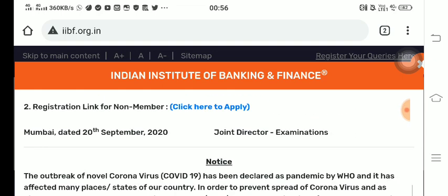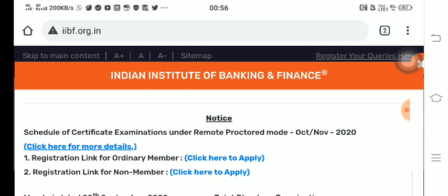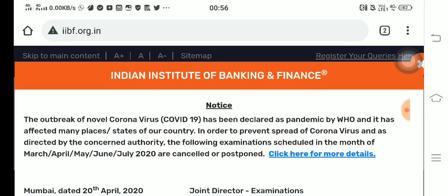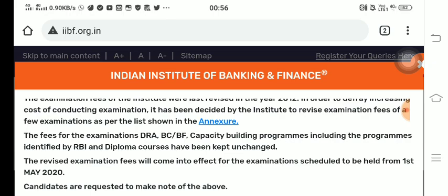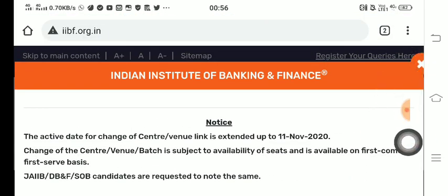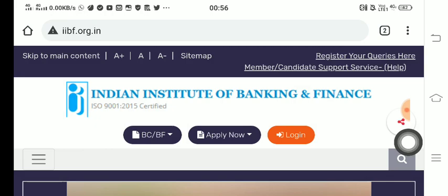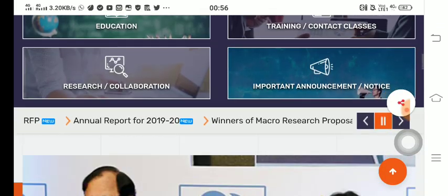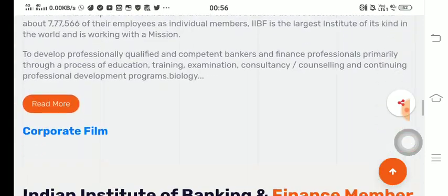You can see here the registration link for ordinary member, non-member. Who the ordinary members and non-members are, I will discuss later. Then there is the notice regarding COVID-19 and a set of guidelines. So you just close this pop-up, and when you scroll down, you will see the page like this, in this manner.